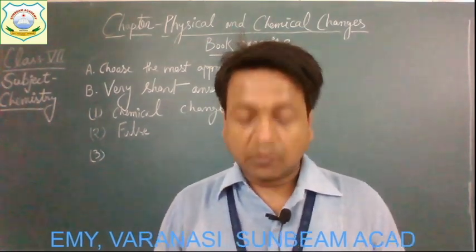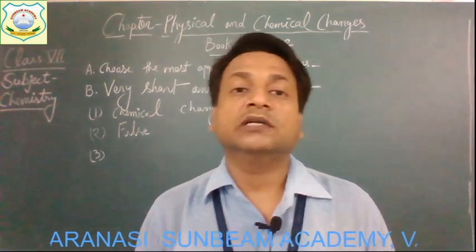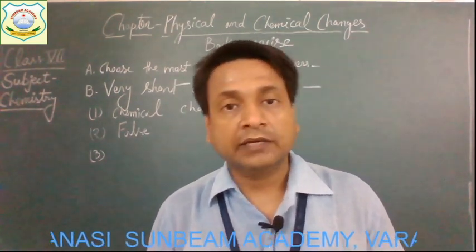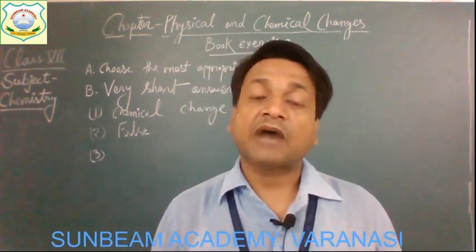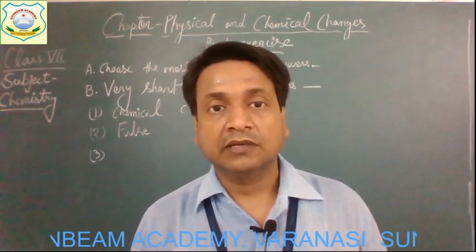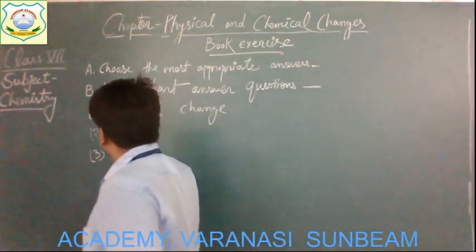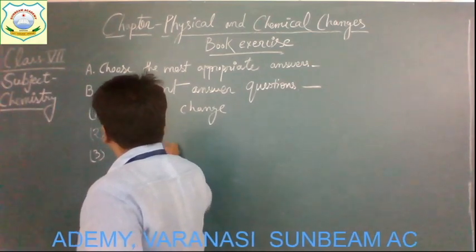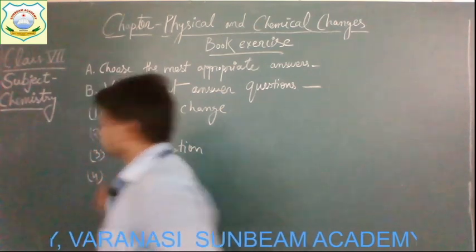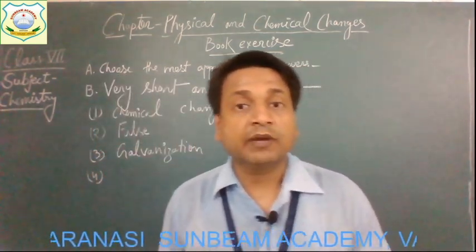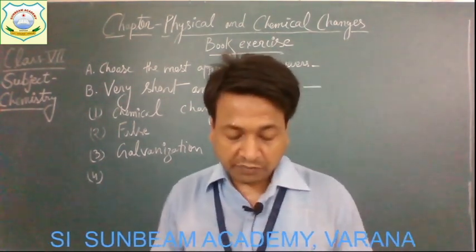Okay. Now the question number 3. The process of depositing zinc on iron to prevent rusting is called. Here you have to write the name of the process by which zinc gets deposited on the surface of iron to protect it from rusting. And the name of the process is galvanization. Okay children, so what is the name of the process? Yes, it's galvanization.